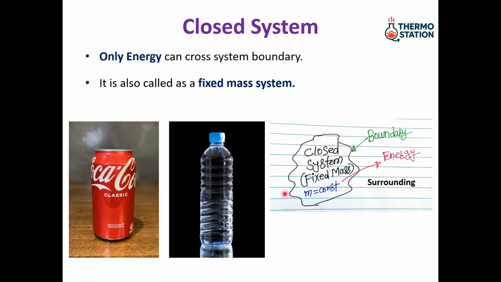What is an example of a closed system? A sealed soft drink can or a sealed water bottle is an example of a closed system. In this example, the mass of the liquid inside remains the same, but the can still gets cold and warm by exchanging heat with the surrounding air. For this example, we cannot add any mass to this system or remove any mass from this system. But the liquid inside this system can still exchange heat with the surrounding air.